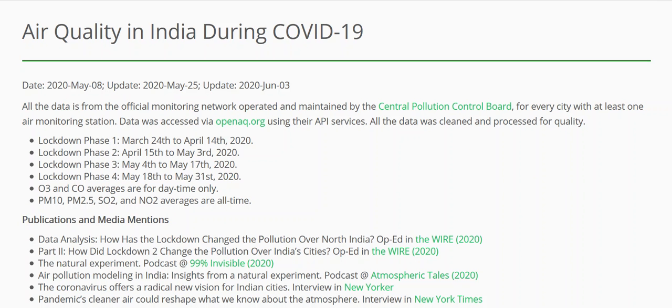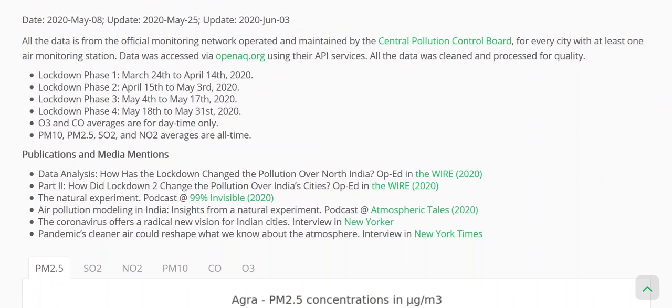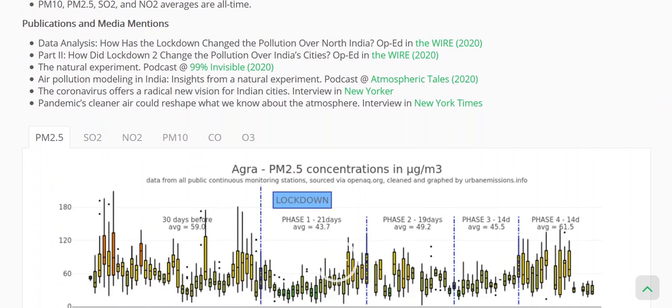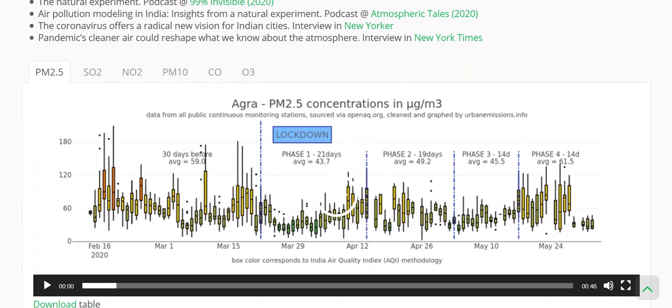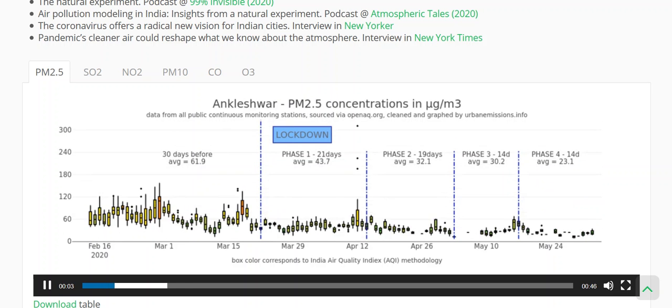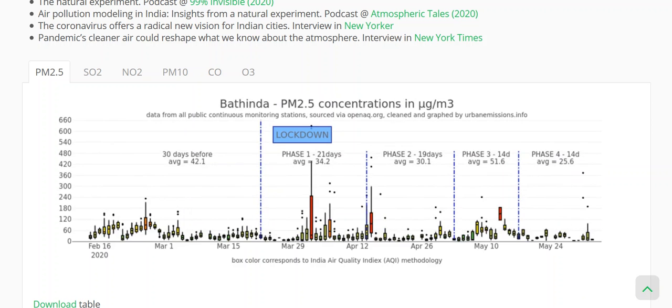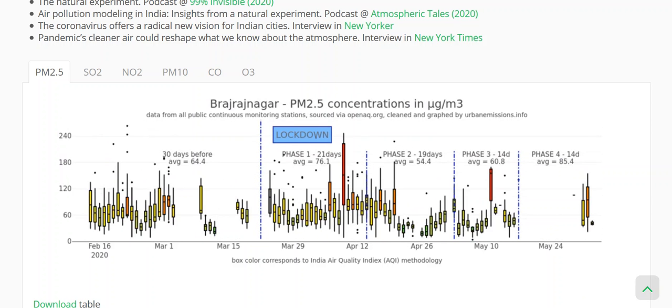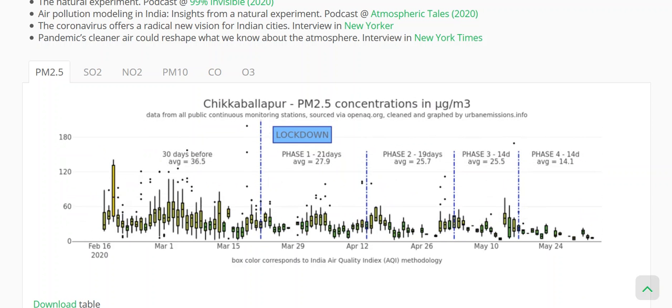So we had 4 lockdown periods, and at the end of every lockdown period, we put out information on how this has changed. We have 122 cities in India with at least one air quality monitoring station, and we tried to understand how lockdowns have resulted in different air quality patterns.